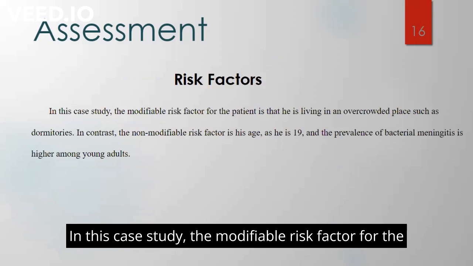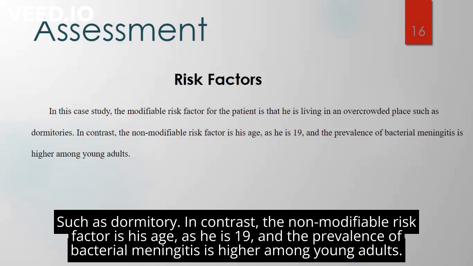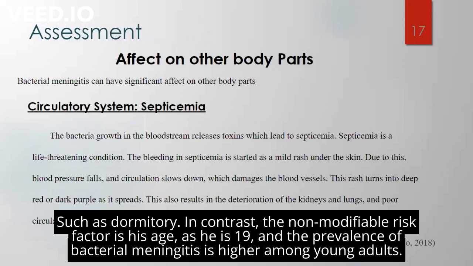In this case study, the modifiable risk factor for the patient is that he is living in an overcrowded place, such as a dormitory. In contrast, the non-modifiable risk factor is his age, as he is 19, and the prevalence of bacterial meningitis is higher among younger adults.